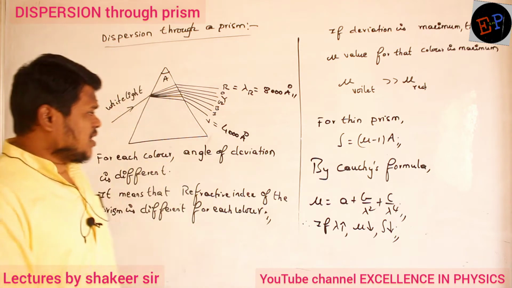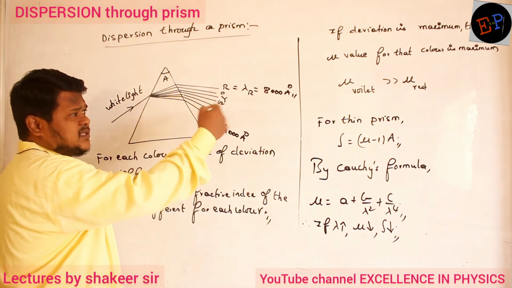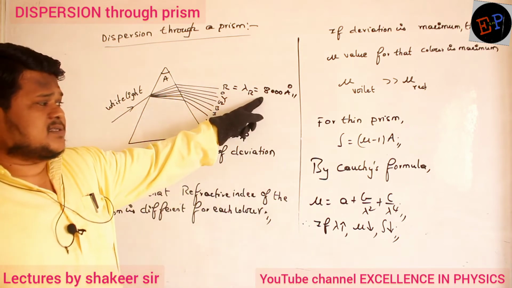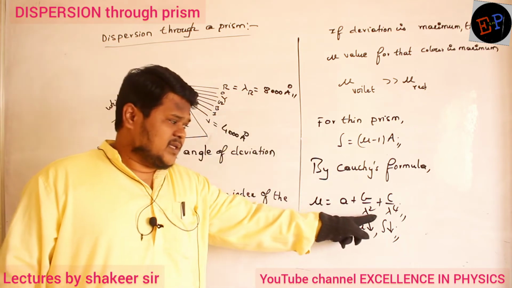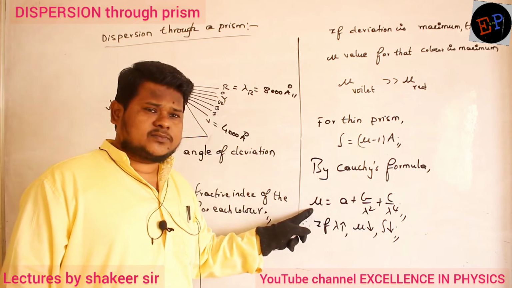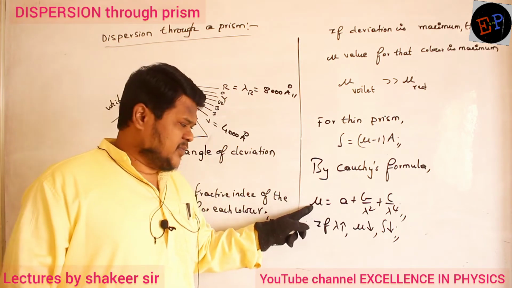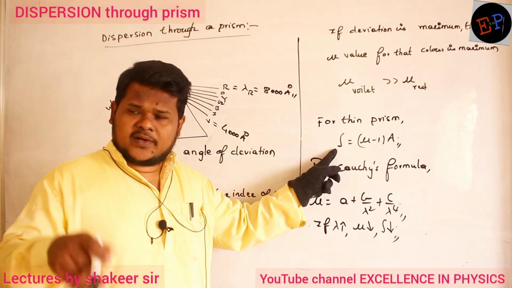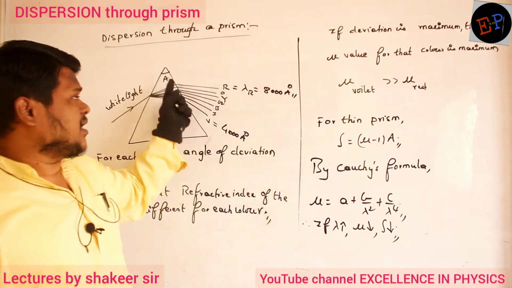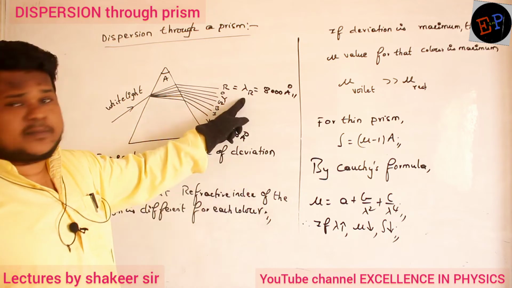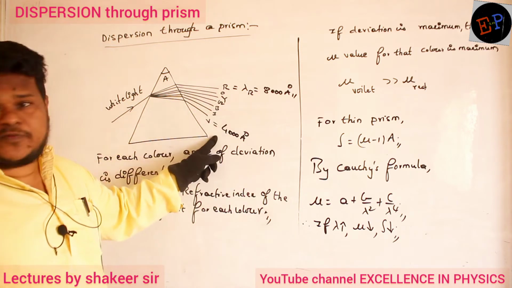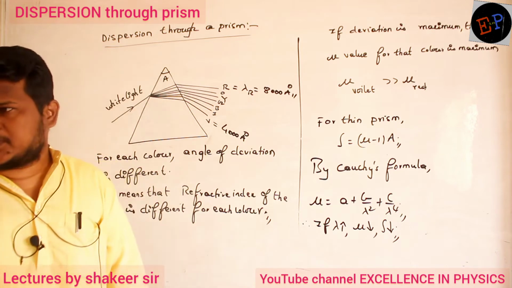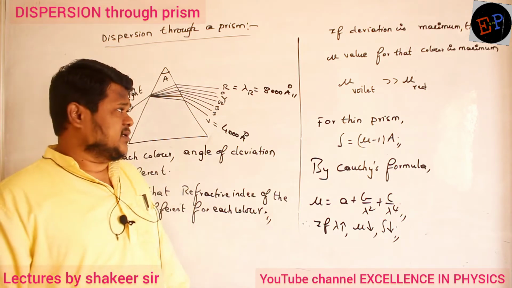Okay. So out of violet and red color, which has the highest wavelength? Red color has the highest wavelength. So as wavelength increases, what happens to the mu value? Mu value decreases. If mu value decreases, what happens to deviation? Angle of deviation also reduces. So that is the reason why angle of deviation is minimum for red color and maximum for violet color. So that is about the dispersion of light. Are you able to understand? So come on, make a note up to here.